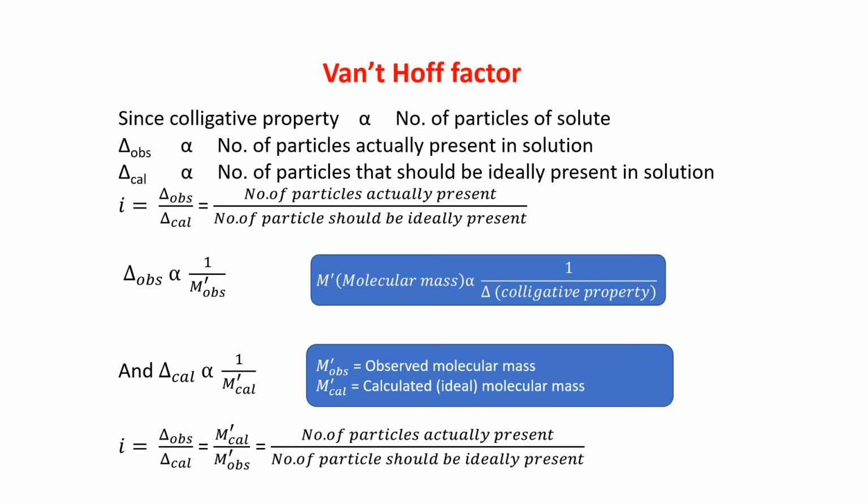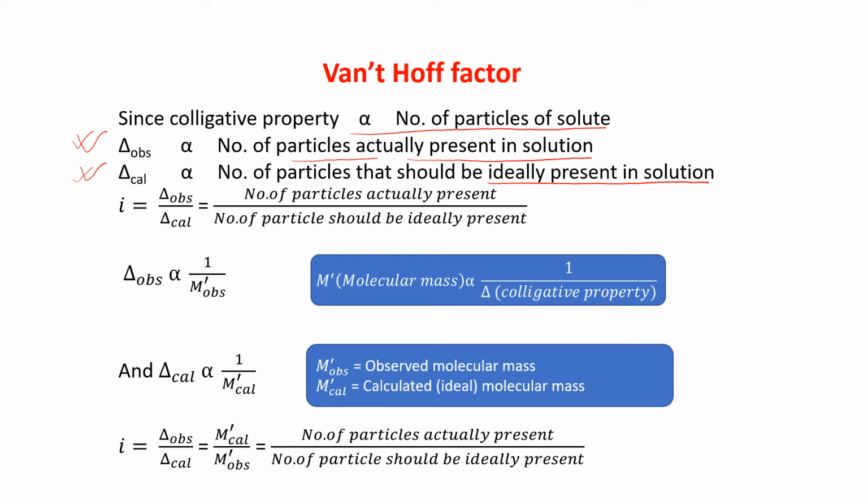Since colligative property is proportional to the number of particles of solute, delta observed, that means observed colligative property, is proportional to the number of particles actually present in the solution. That means after the experiment, the number of particles present in the solution determines the observed colligative property. And delta calculated, that means calculated colligative property, is proportional to the number of particles that should ideally be present in solution.